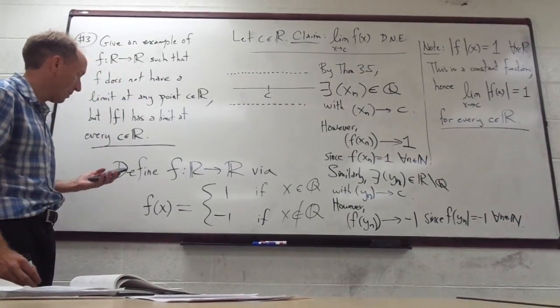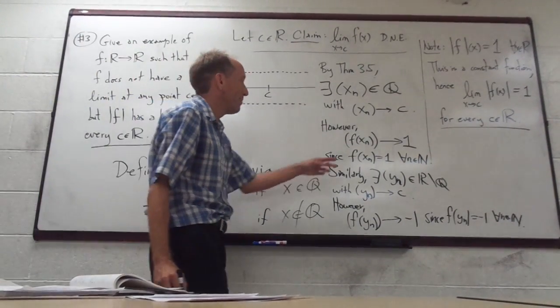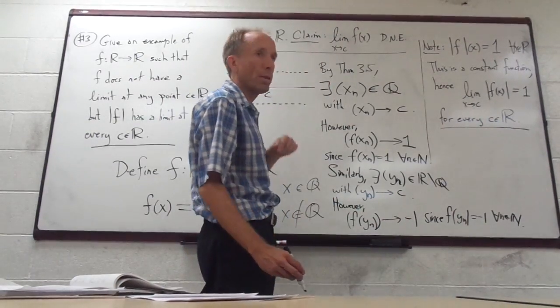So now you have two different values here, therefore this limit does not exist.